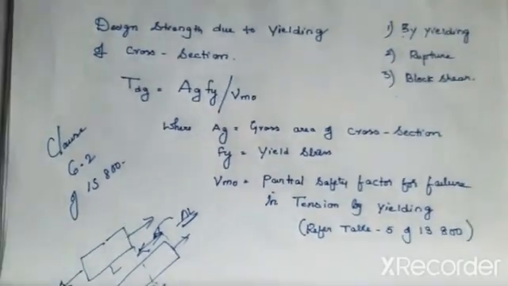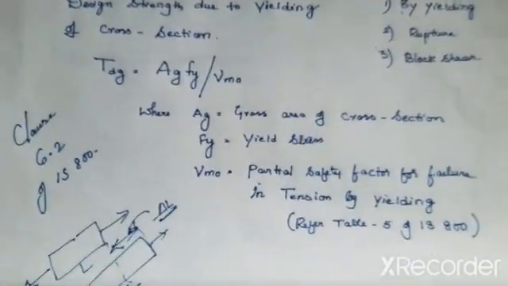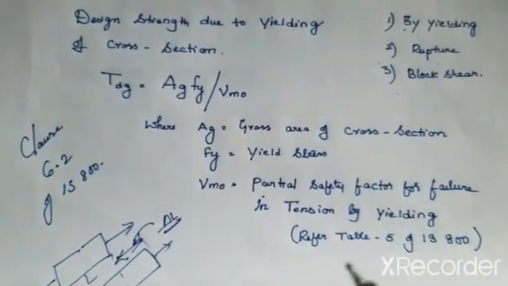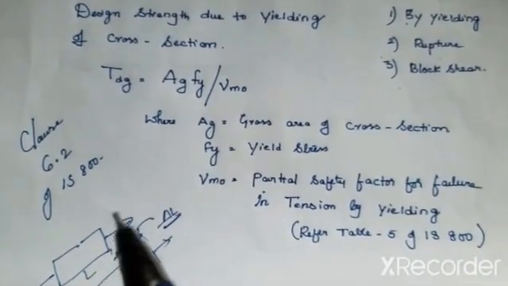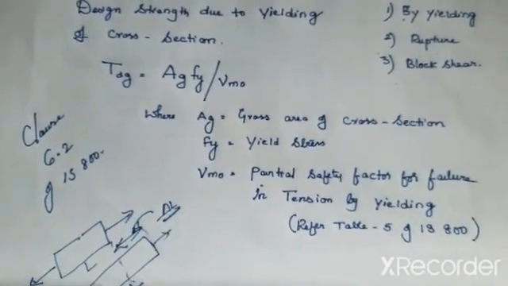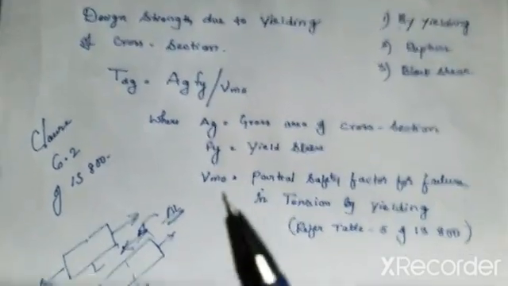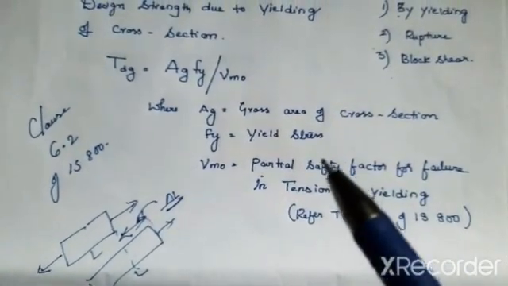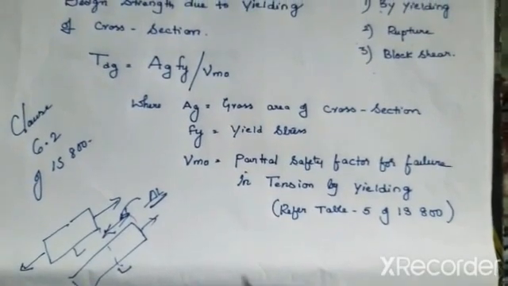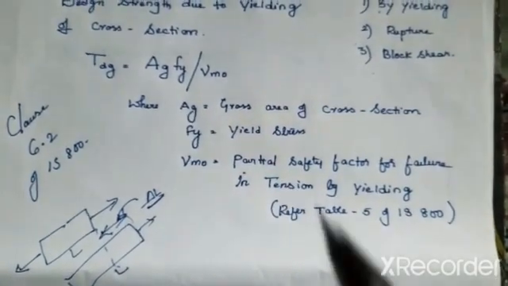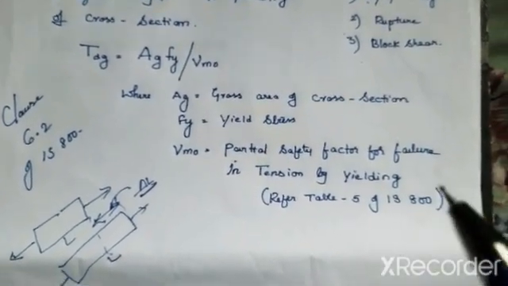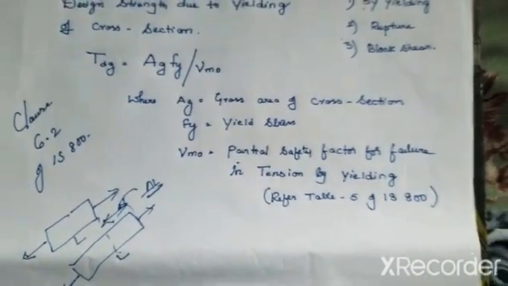So now here, with yielding, you can say that the member has failed. A member can be called a failed member if yielding is seen in the body, in steel structures mostly. Okay.